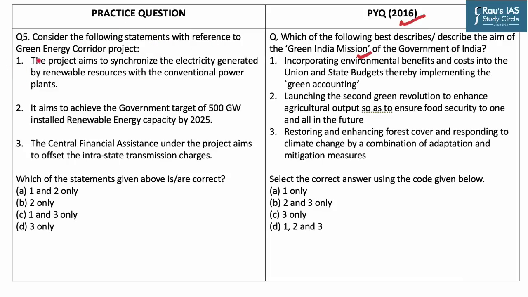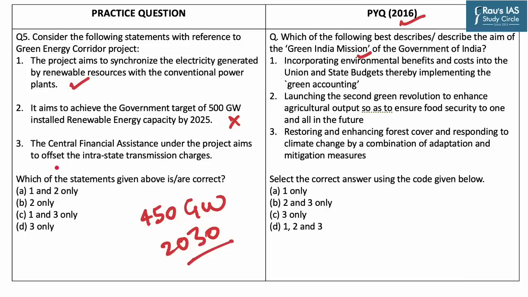Statement 1. The project aims to synchronize the electricity generated by renewable resources with the conventional power plants. Now this is a correct statement. The second statement is it aims to achieve the government target of 500 gigawatt installed renewable energy capacity by 2025. This is an incorrect statement. The government of India has set a target of 450 gigawatts of installed renewable energy capacity by the year 2030. And the government aims to reach this target with several missions including the Green Energy Corridor project.